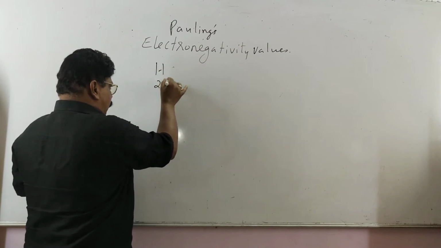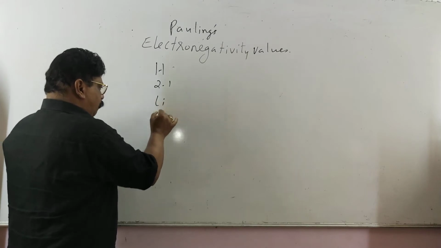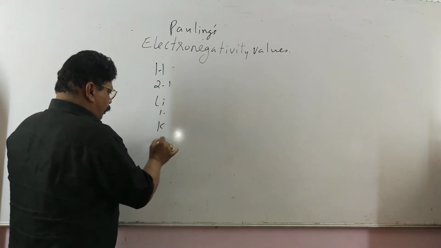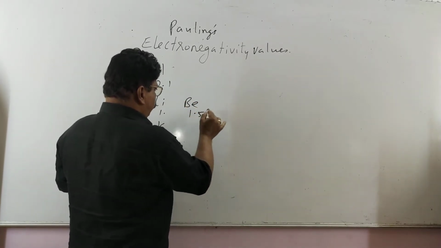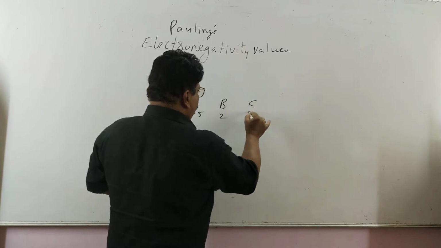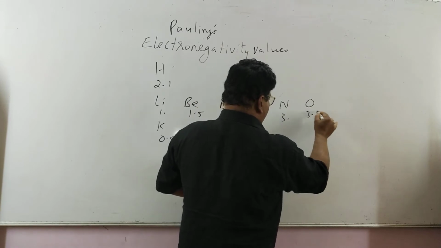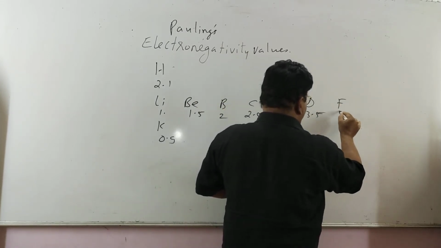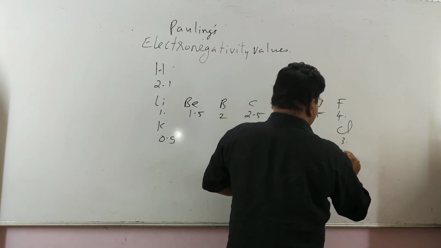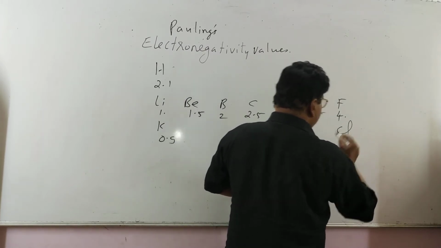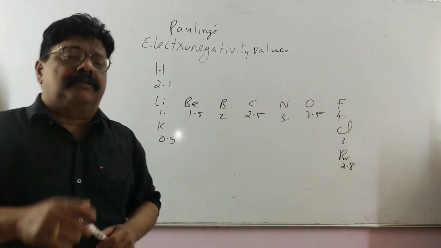Hydrogen is given an electronegativity of 2.1. Lithium say 1. Potassium 0.9 like this. Beryllium 1.5. Boron 2. Carbon 2.5. Nitrogen 3. Oxygen 3.5. Fluorine 4. Chlorine 3. Bromine 2.8 like this. इतने एलिमेंट्स के वैल्यू कम से कम याद करिए.